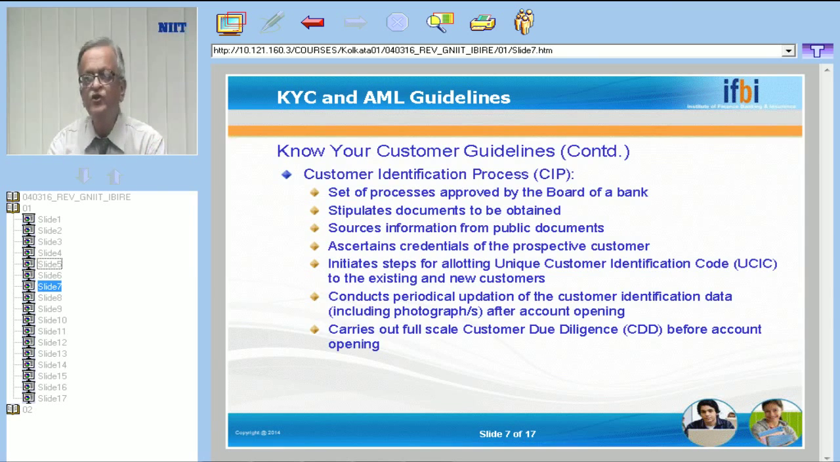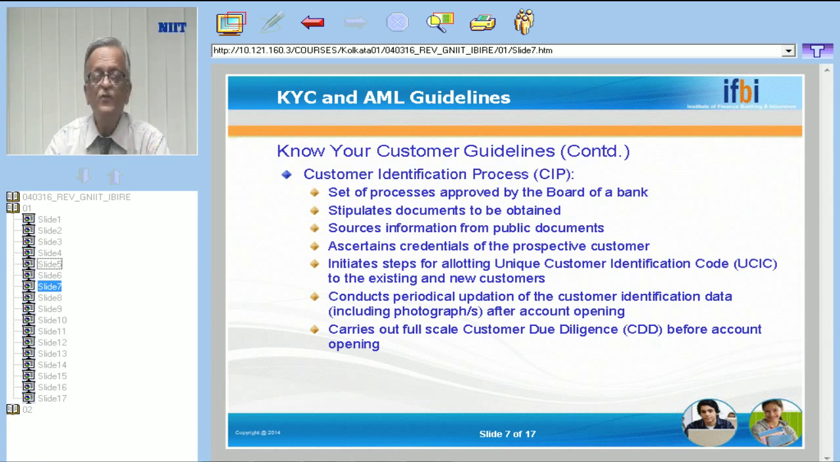Next we are coming to CIP, Customer Identification Process. So what is the Customer Identification Process? As you can see, it is a set of processes approved by the board of a bank that stipulates documents to be obtained. This board will approve certain documents which are to be obtained.